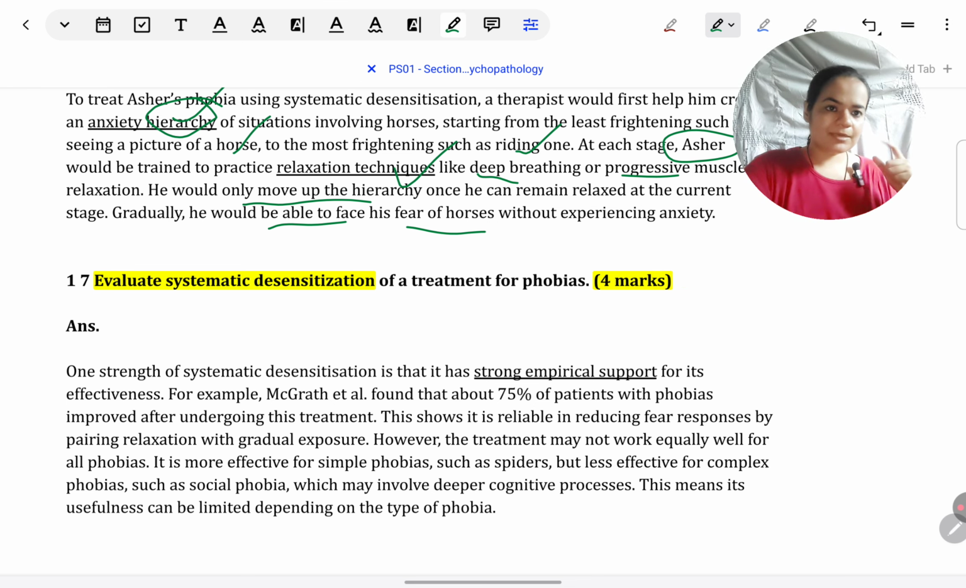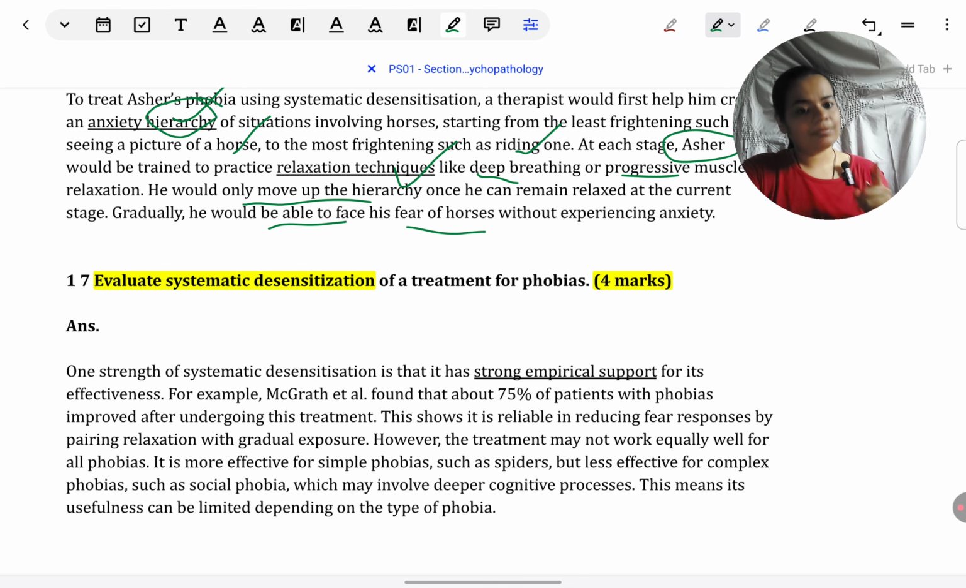Like I told you there, it was how. So it was AO2. When they want an AO3 type, then they give evaluate. Or other ways they could say is like give a strength, give a weakness. I think there is some sort of question of that type also ahead. So here we will strictly give strengths or weaknesses. We will not give any description at all.